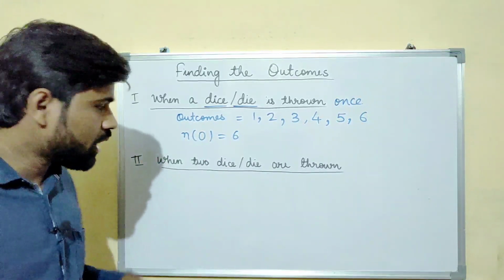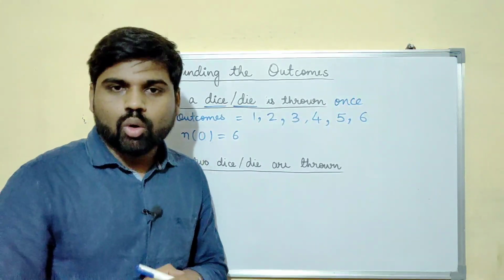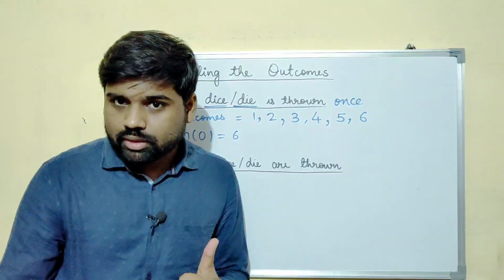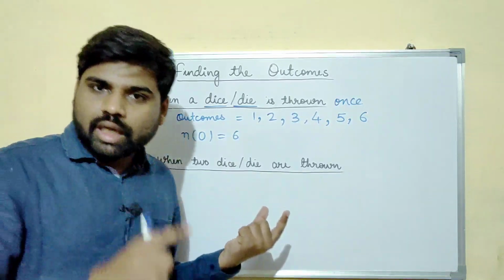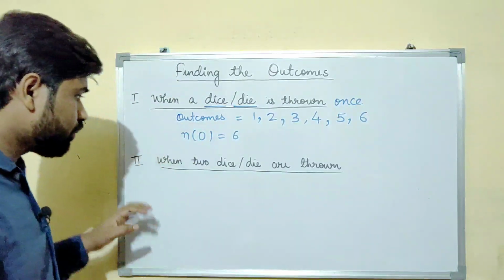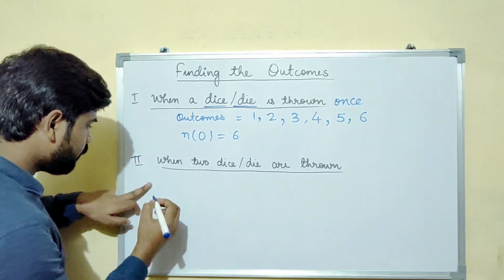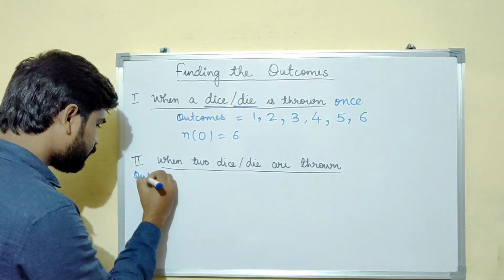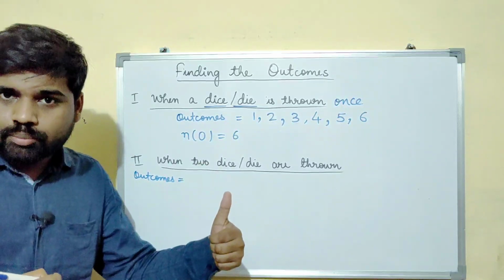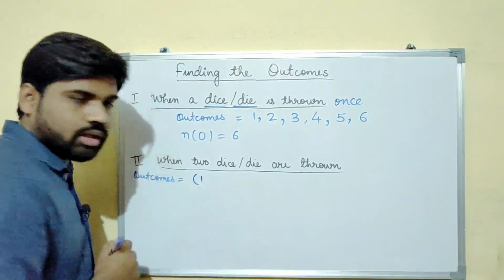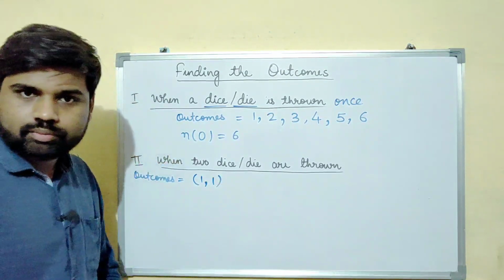Now let us see the second case when two dice are thrown. It can be written as when two dice are thrown or when a dice is thrown twice. Do notice that. The outcomes can be, when you throw a dice for the first time, you might get 1, and then you throw it for the second time, you can get 1.